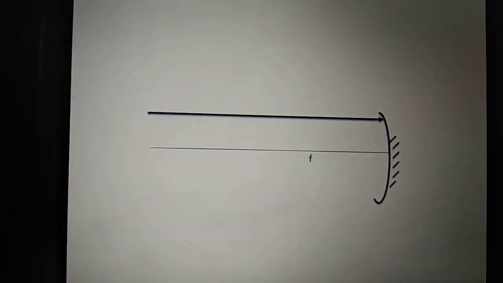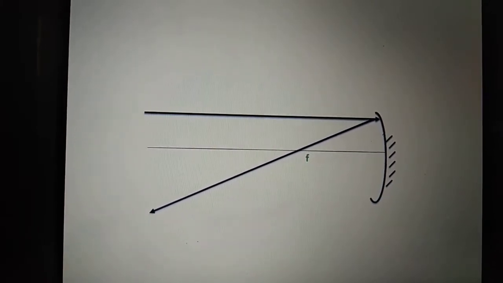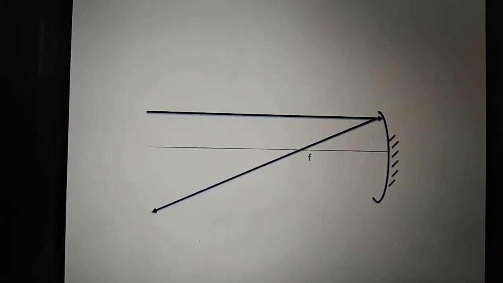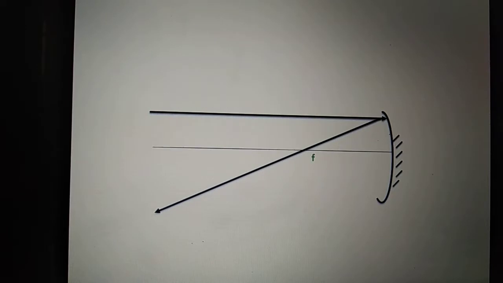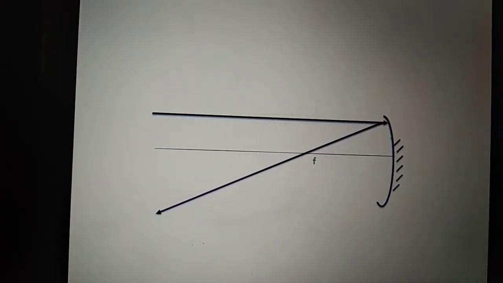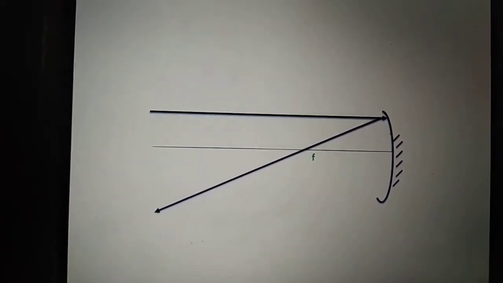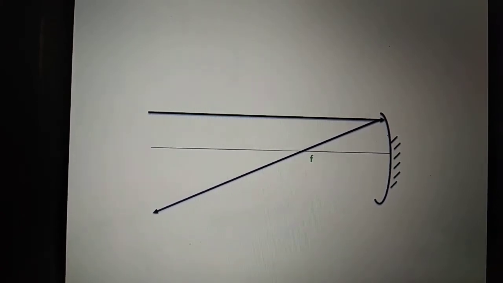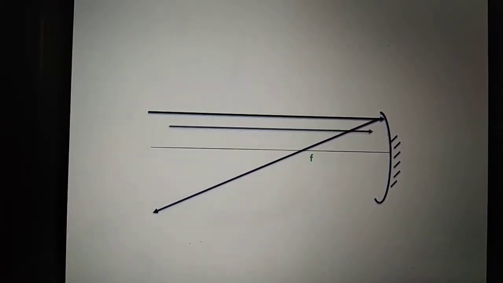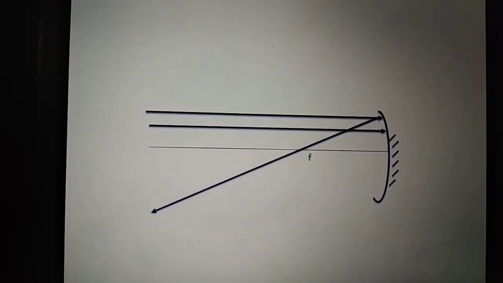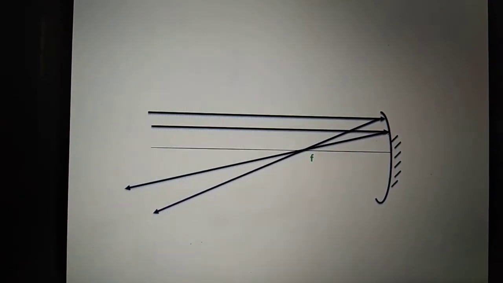Okay. Again, as I told, choose a concave mirror and draw one principal focus. Now I am choosing the object to be at infinity, so I do not know where the head of the object is. I am just bringing a random ray parallel to the principal axis passing through the focus. Again I will bring another ray parallel to the principal axis passing through the focus.